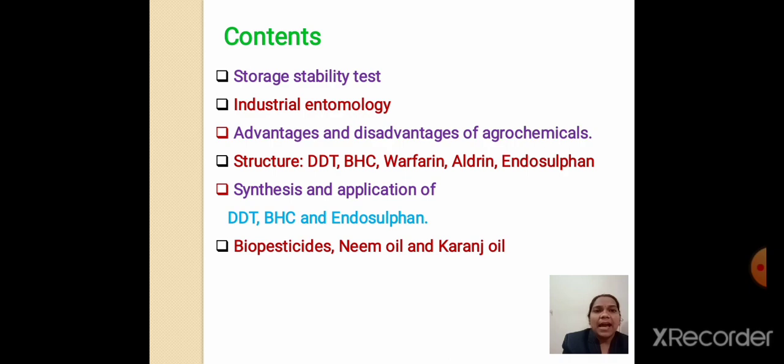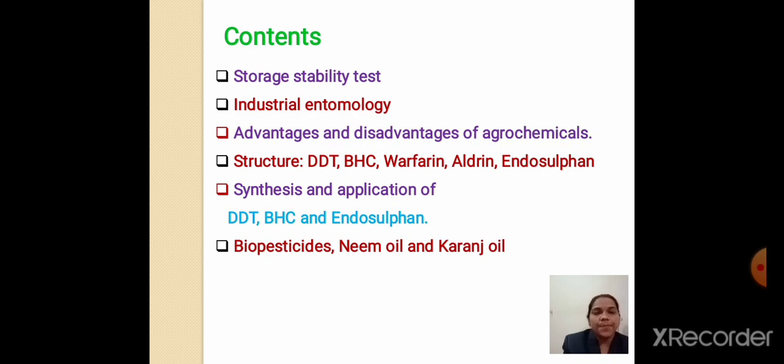Then again, as there are advantages of using agrochemicals, in the same way there are different disadvantages. What will be the disadvantages of agrochemicals? The use of agrochemicals destroys the pH of soil and the nutrients of soil, and hence there should be optimum use of agrochemicals for the buildup of the